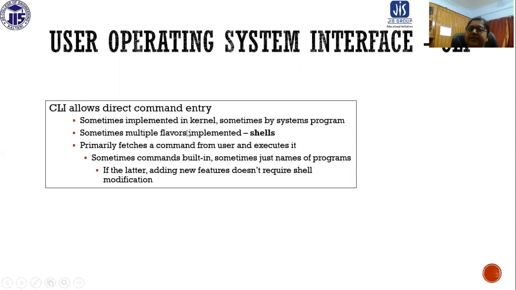It is sometimes implemented in the kernel, sometimes by system programs, and multiple flavors may be implemented, sometimes as shells. It primarily fetches a command from the user and executes it. Sometimes commands are built in, sometimes they are just names of programs. If the latter, adding new features does not require shell modification.